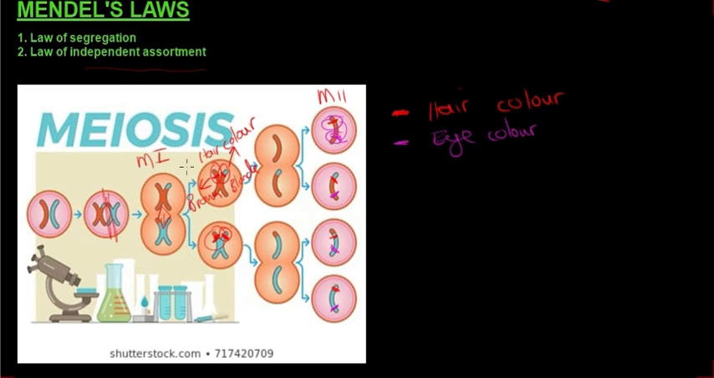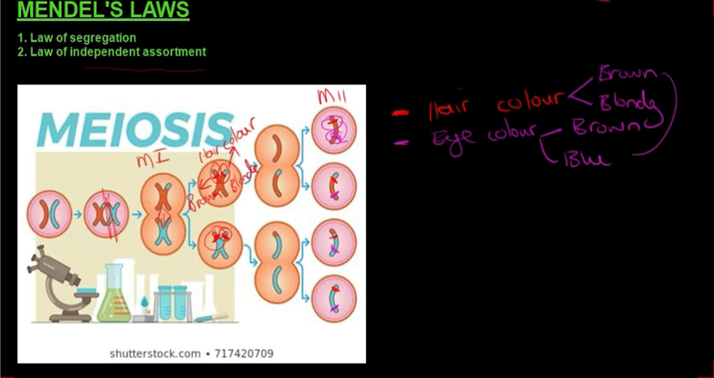That is what makes meiosis and genetics so interesting, that there's such a large amount of variation that can occur, because brown hair or blonde hair can be combined with brown eyes or blue eyes. This combination can go either way, if you understand what I'm saying. So the law of independent assortment means that whatever hair color there is, it won't influence the trait for eye color. That is what independent assortment means.